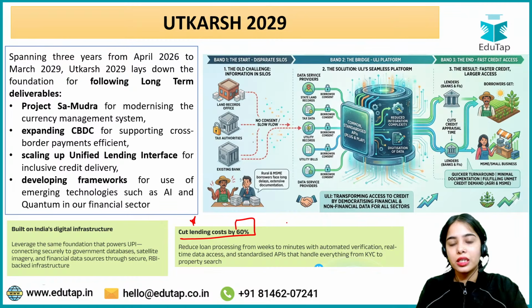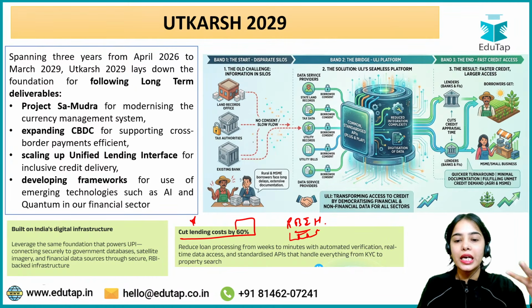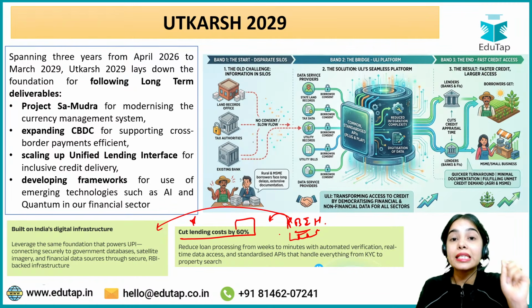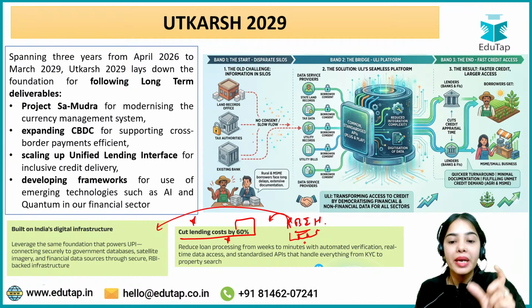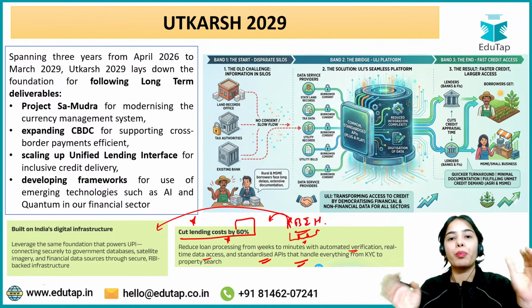So, cut lending cost by 60%. This is given on the website of RBIH. I hope you have heard about the RBIH. It is the wholly owned subsidiary of the Reserve Bank of India. So Reserve Bank Innovation Hub, on its website, gives these data points: with the ULI, it will cut lending cost by 60%, reduce loan processing from weeks to only minutes, with automated verification, real-time data access, and standardized APIs that handle everything from the KYC to the property search.